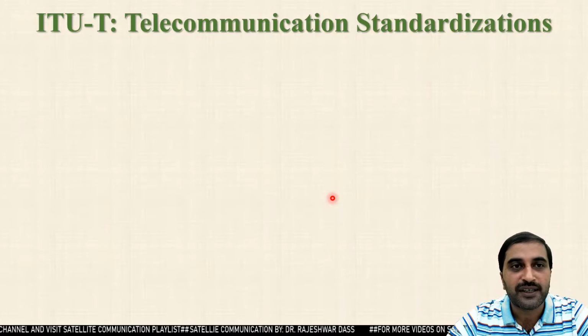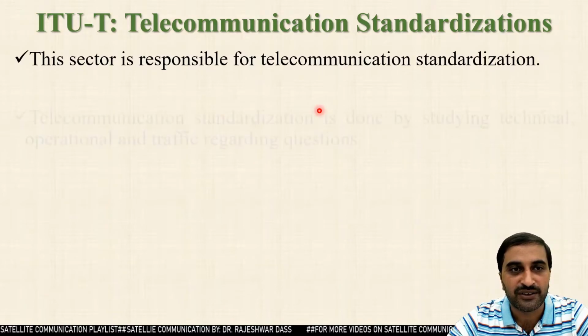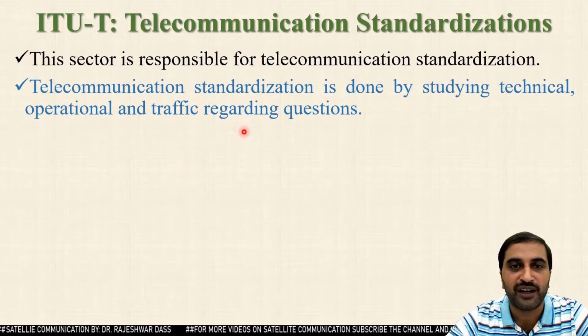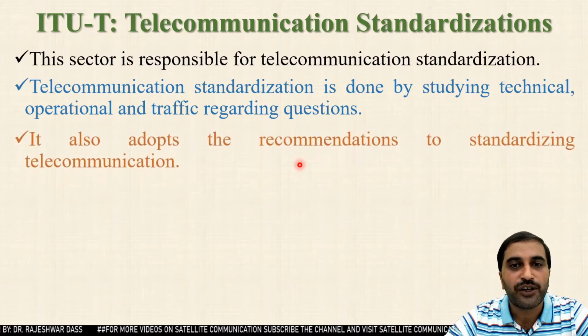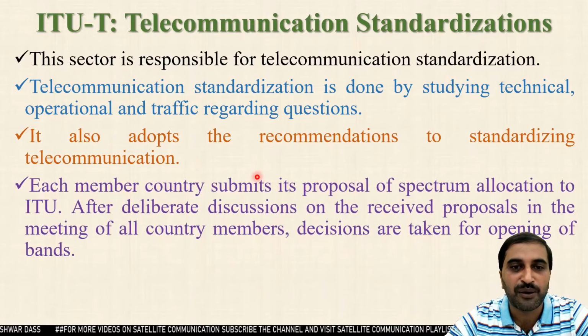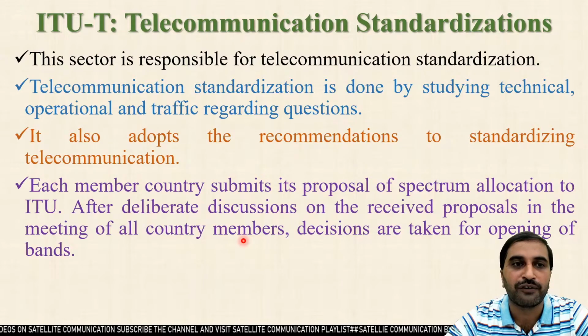Next sector is ITU-T, that is telecommunication standardization. This sector is responsible for telecommunication standardization. Telecommunication standardization is done by studying technical, operational and traffic-related questions. It also adopts recommendations for standardizing telecommunications, and each member country submits its proposal of spectrum allocation to ITU. After deliberate discussion on the received proposals in the meeting of all country members, decisions are taken for opening of the bands.